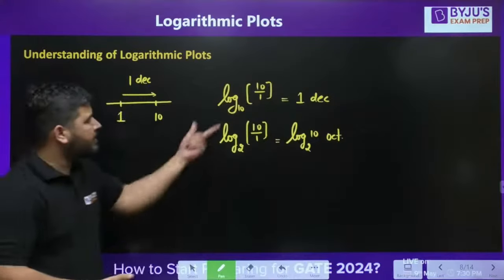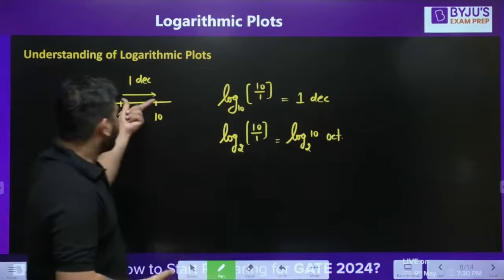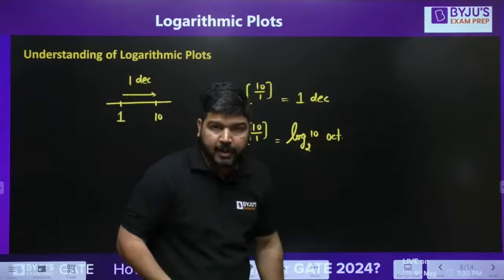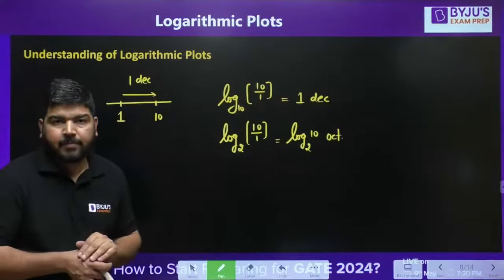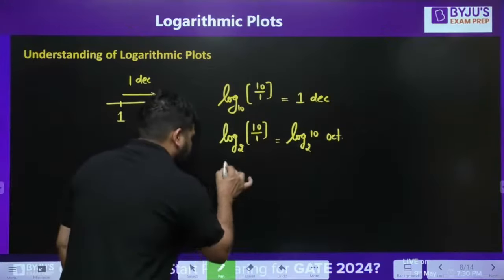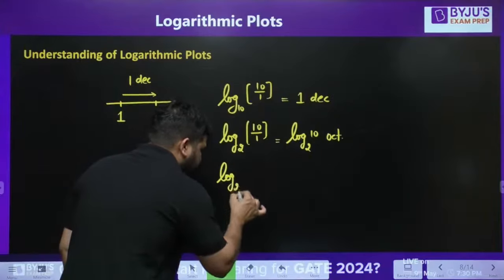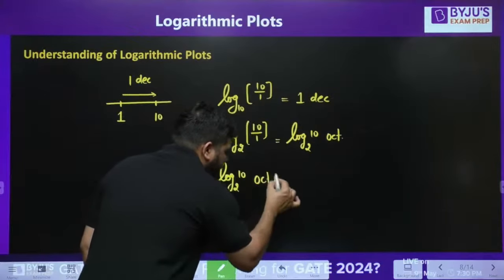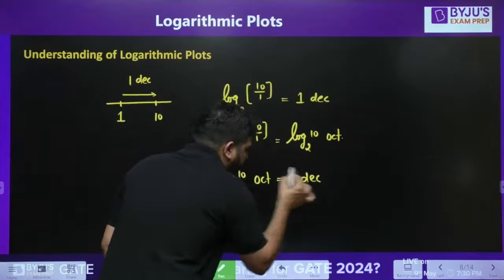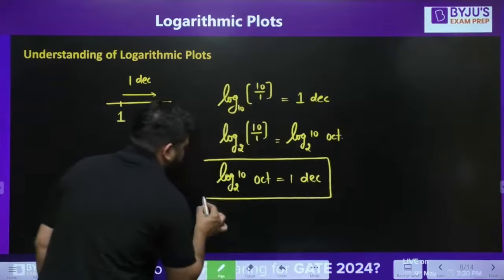Okay, so the same distance, which is 1 decade, you can also calculate in octave. Now you get a relation. And what is the relation? Log base 2 of 10 octave is equal to 1 decade. Okay, so this is the one relation I got.